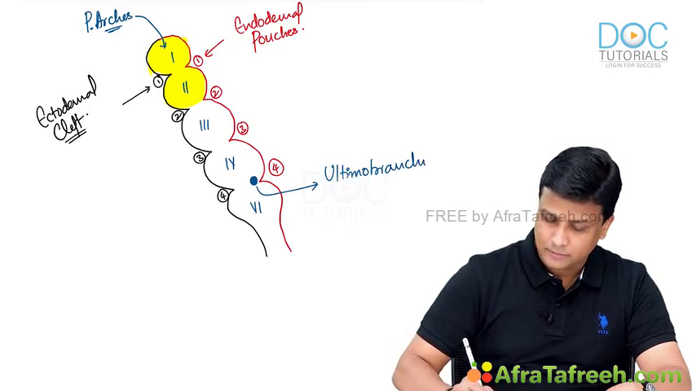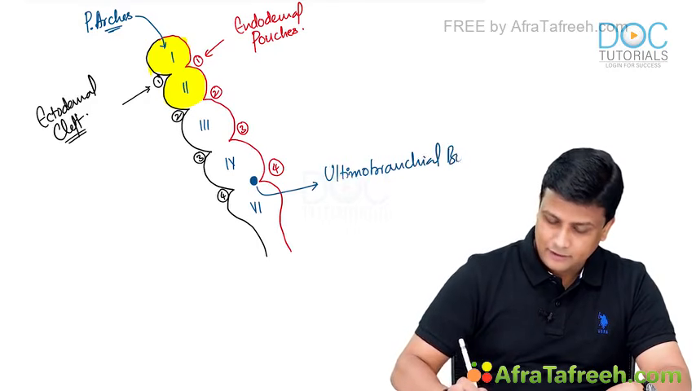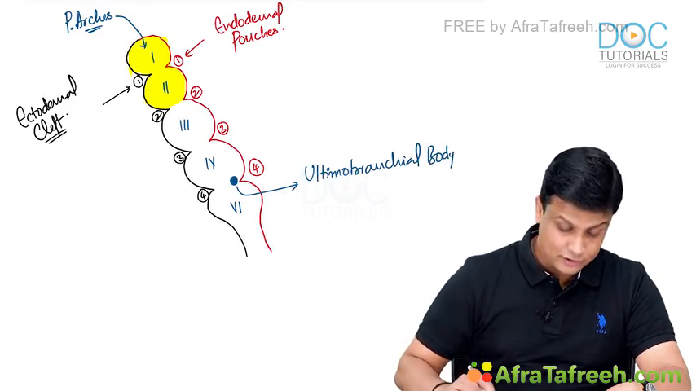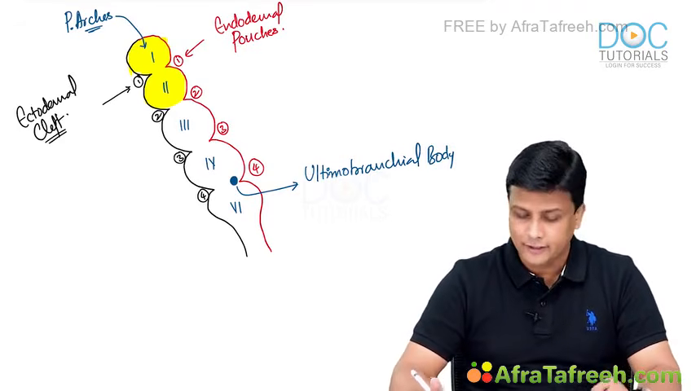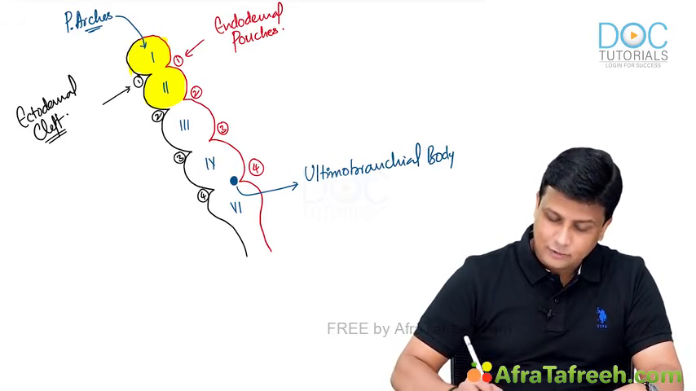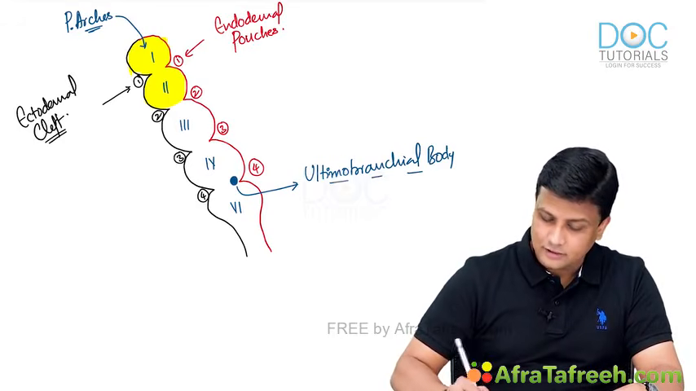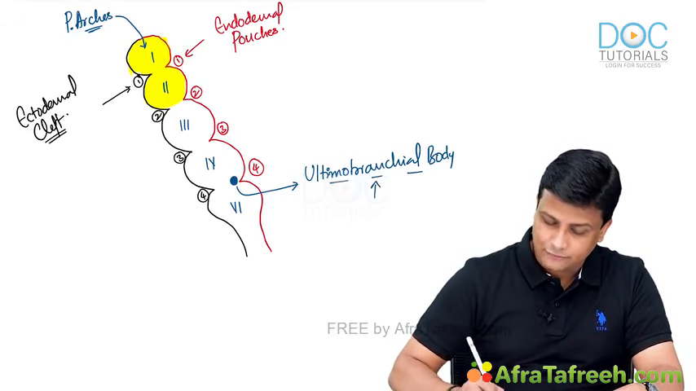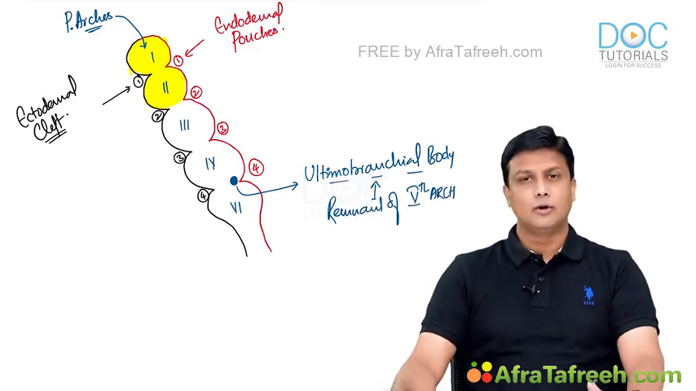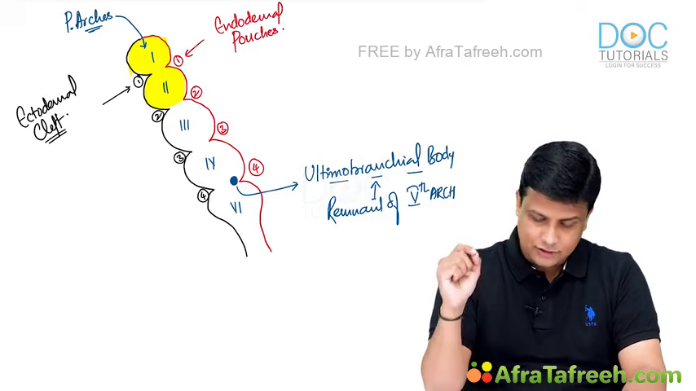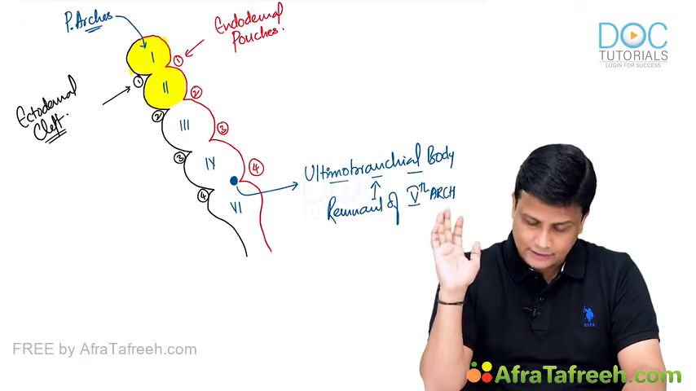Ultimobranchial body. And this ultimobranchial body is the point of confusion in many books. Different answers are given to this one. There is a lot of controversy behind that. But remember today, ultimobranchial body, what is the final answer here? Remember, it is the remnant of the 5th arch. Ultimobranchial body, it is the remnant of the 5th arch. Remember that very clearly, guys, here itself.